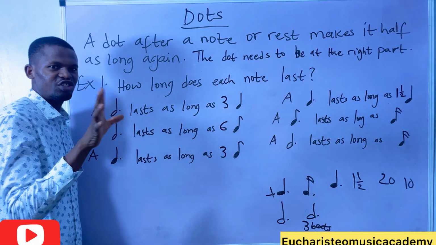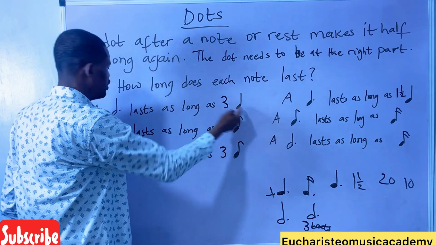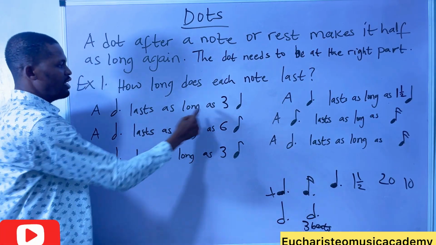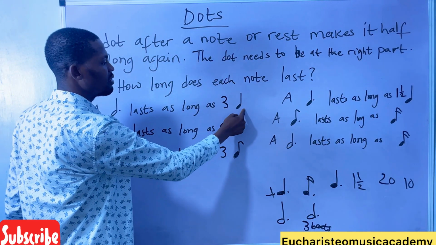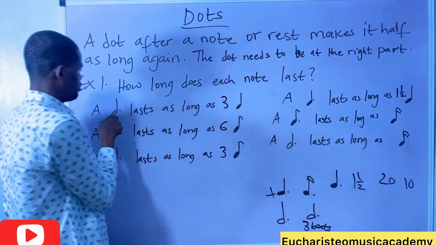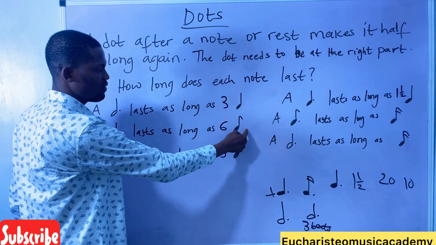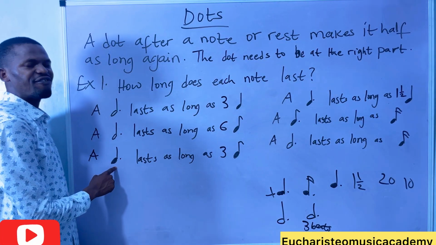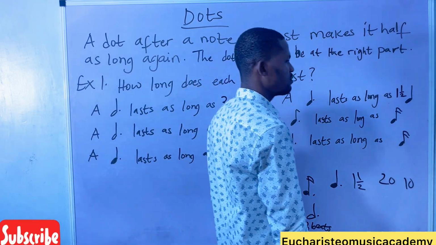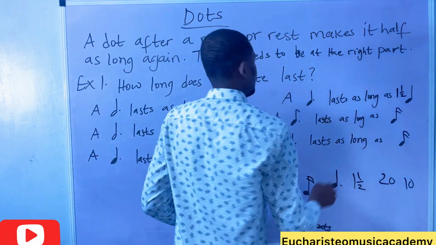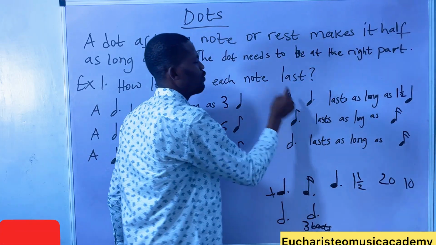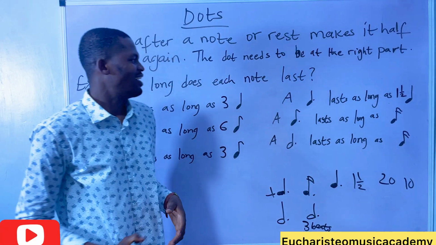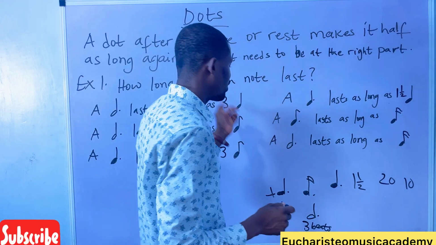The quaver is half a beat. 3 times half is 1 and a half. And 1 and a half times 1, you have 1 and a half. Are you understanding it now? Yes. That's just a quick fix now.